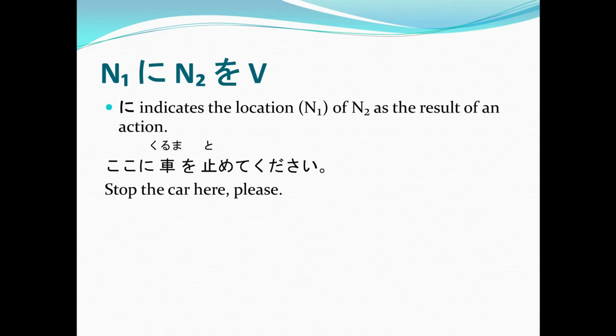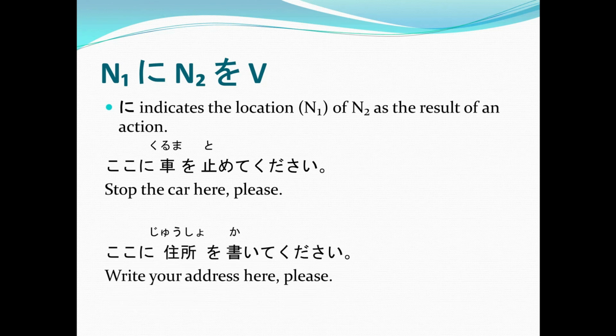So, the noun 1 in this sentence is, of course, koko, which is a location. Ni, then noun 2, which is kuruma, the object of the verb, then o, then tomete, to stop, kudasai. Now, next example. Koko ni juusho o kaite kudasai. Again, koko ni juusho o kaite kudasai, or write your address here, please. Again, the noun 1 in this sentence is koko, then ni, noun 2 which is juusho o, then the verb is kaite kudasai. Now, Cedric, could you please translate these sentences for us?